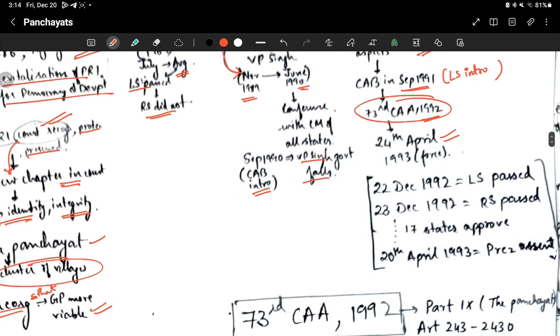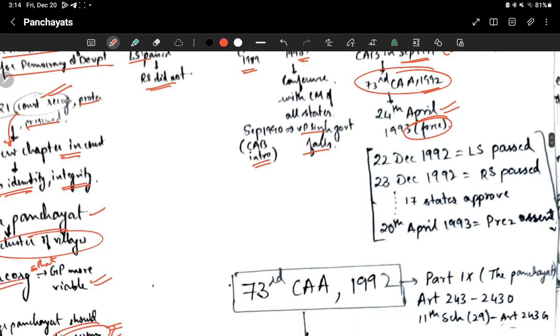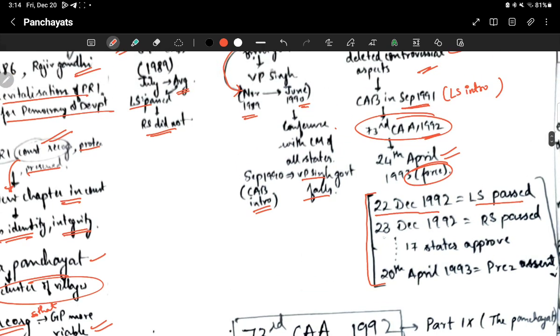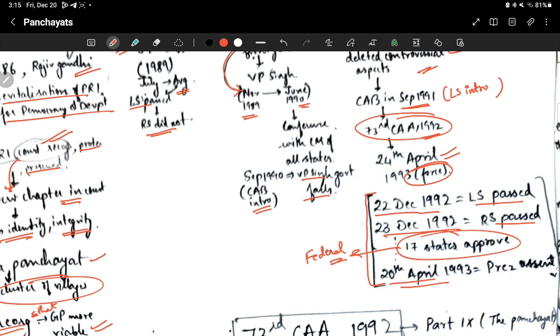Precisely, it came into force on 24th April 1993. This is just a detailed account of how it got passed. On 22nd September 1992, Lok Sabha passed it. On the very next day, Rajya Sabha passed it. After that, 17 states have to approve it because the federal character is being affected here. Then on 20th April 1993, the President gave assent, and after 4 days, it came into force.